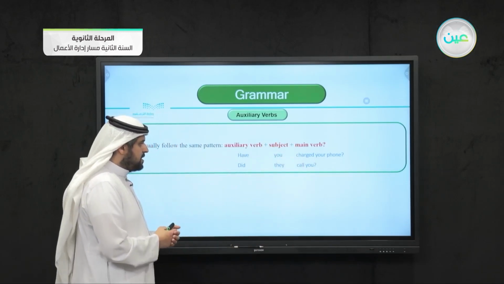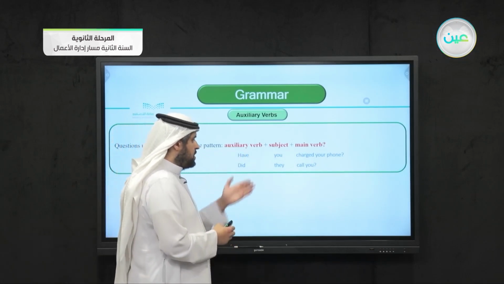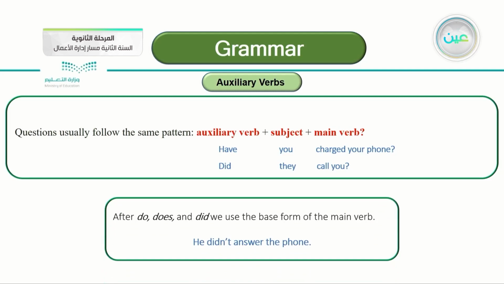Another example here. Did they call you? Did, the auxiliary verb. They, the subject. Call is the main verb. Then you continue with you. Did they call you? After do, does, and did, we use the base form of the verb.